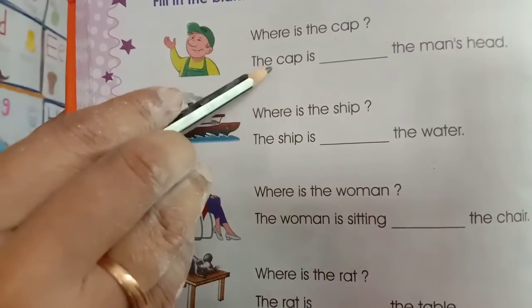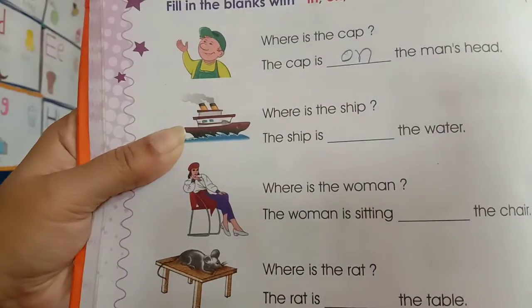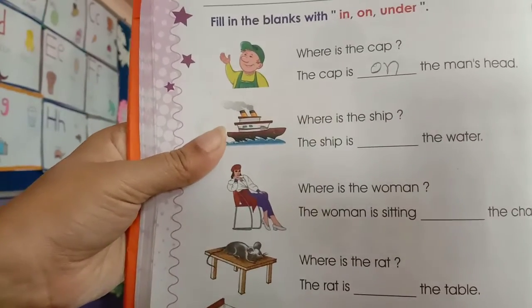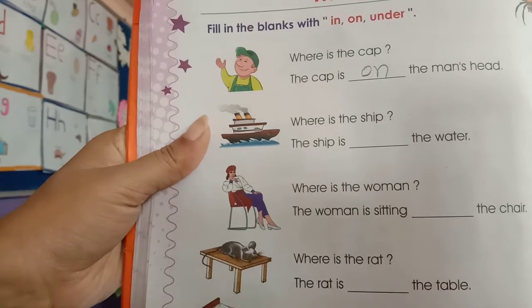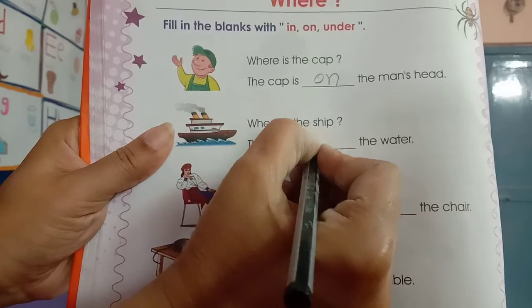The cap is on the man's head. On. On the man's head. Where is the ship? Ship is in the water.